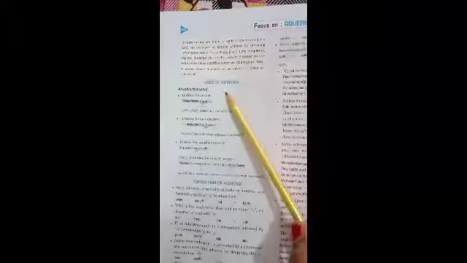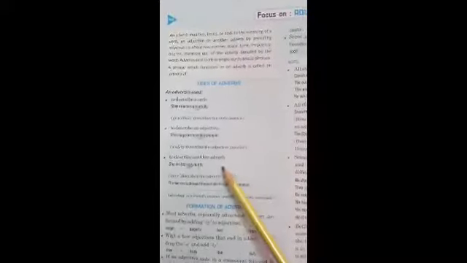Moving to the next page, adverb use and formation. An adverb is used to describe a verb, to describe an adjective, to describe another adverb. You can read it on your own. Formation of adverbs: by adding ly, eager, eagerly, bad, badly.